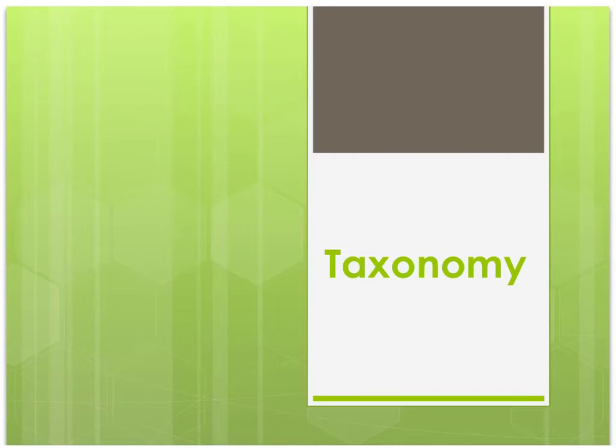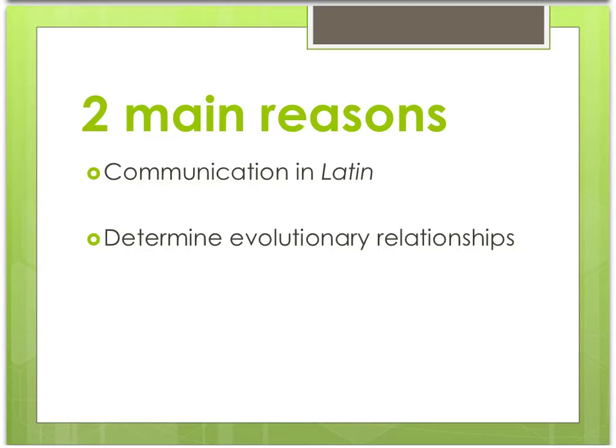Taxonomy is the study of classification. Scientists classify living organisms for two main reasons. First, using a scientific name allows scientists to communicate in the scientific language of Latin, instead of using common names that vary by language. Secondly, classification allows scientists to determine the evolutionary relationships between different organisms.